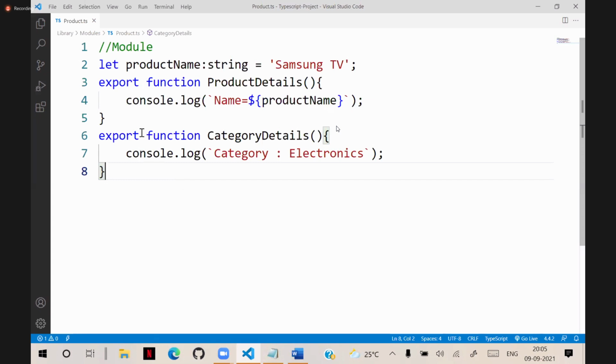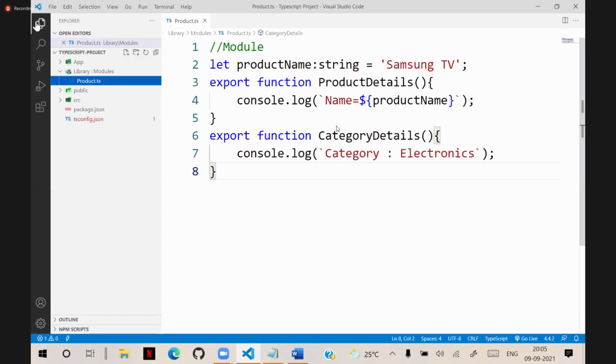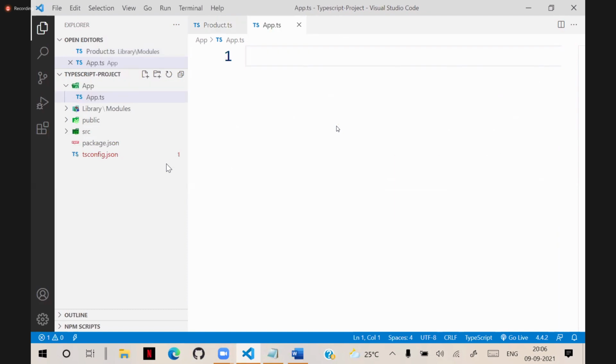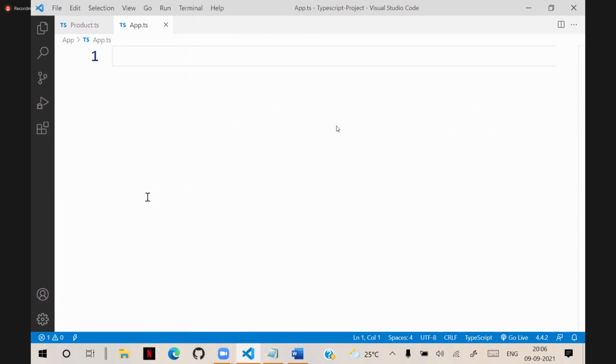To use them in the application, let's go to the project and go to the app folder. In the app folder, I am creating a new file, app.ts, a TypeScript file. In this app.ts file, I want to use those functions. If you want to use the functions, we have to import them. We have to use the keyword import.